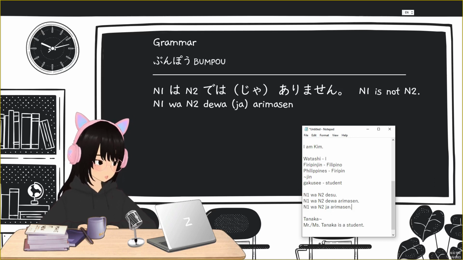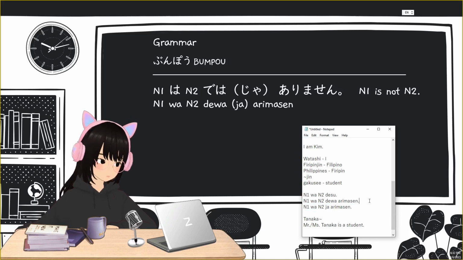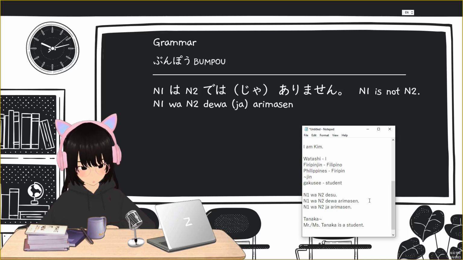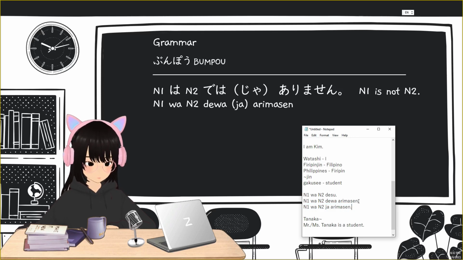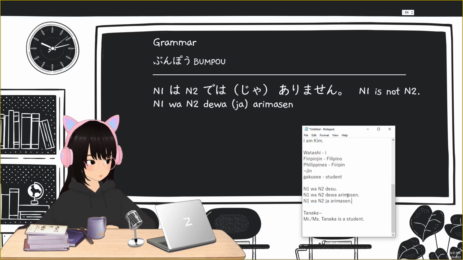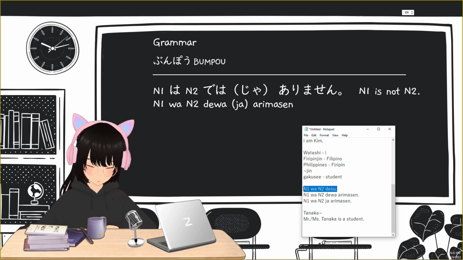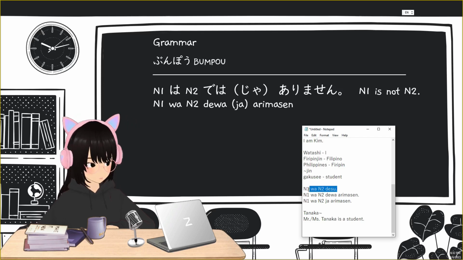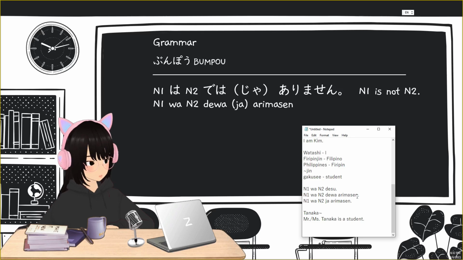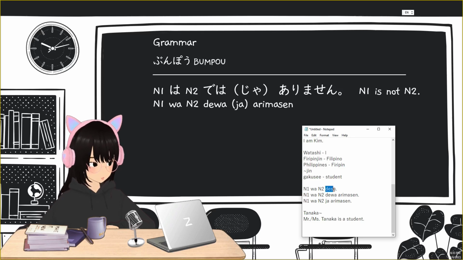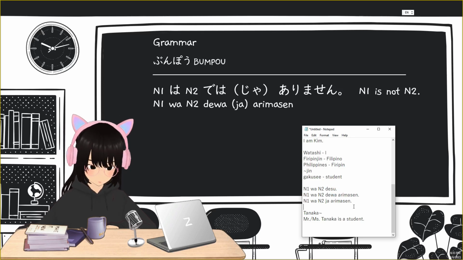It still has the same meaning as N1 wa N2 dewa arimasen, but dewa is more formal and ja is more casual. Okay, so again, we have our sentence foundation, N1 wa N2 desu. To negate a sentence, or to say N1 is not N2, we will replace desu with dewa arimasen.